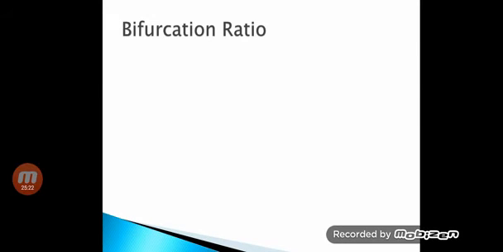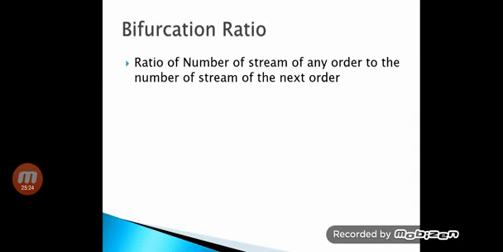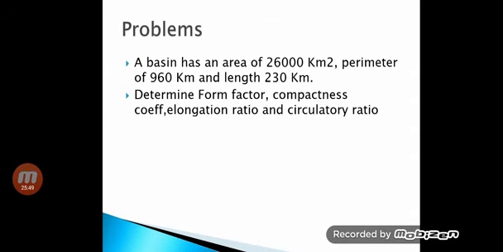Based on this, the bifurcation ratio is developed. It is the ratio of the number of streams of any order to the number of streams of the next order. So if you have to find it for first order, it is the number of streams of first order to the number of streams of second order, that is called the bifurcation ratio. Its range is 2 to 4. Based on this, a problem can come in the examination also.